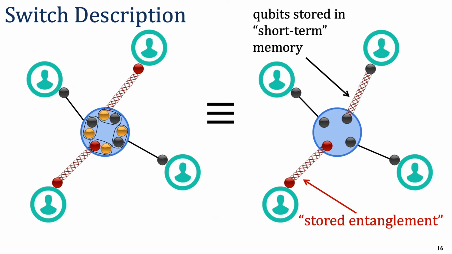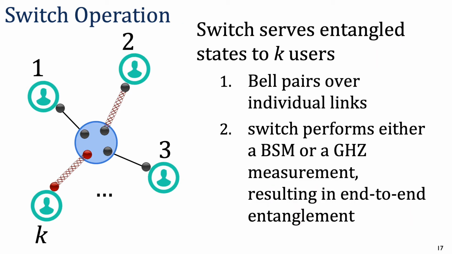From now on, to simplify the graphical representation, I will only show you long-term memories, and you'll have to refer to the color of the memories to see whether a qubit is in long-term storage or not. The switch will serve k users, and its operation consists of two steps. The first step is Bell pair generation over the individual links, and the second step is end-to-end quantum state generation